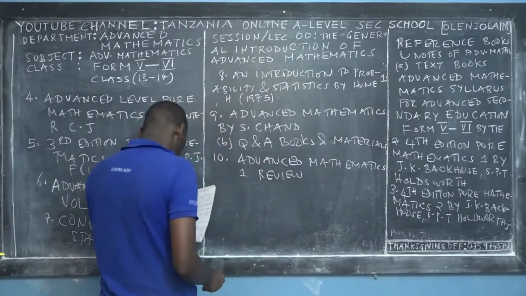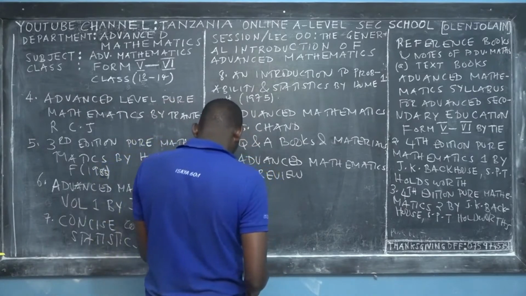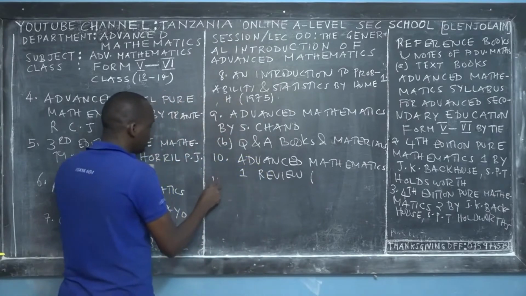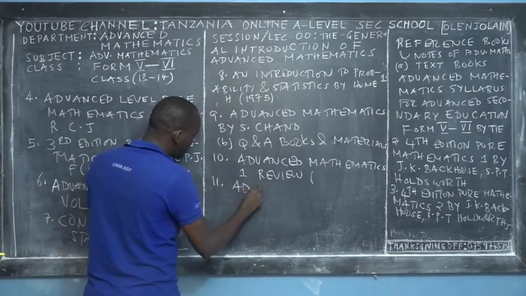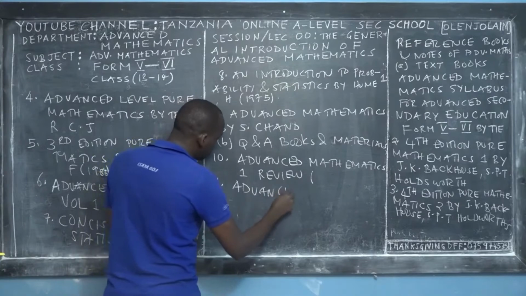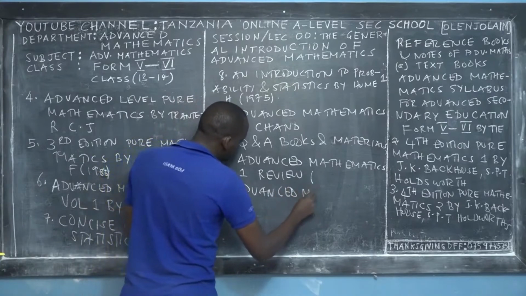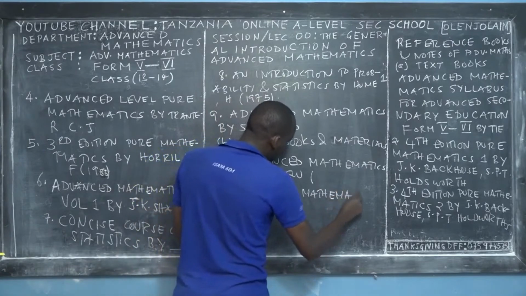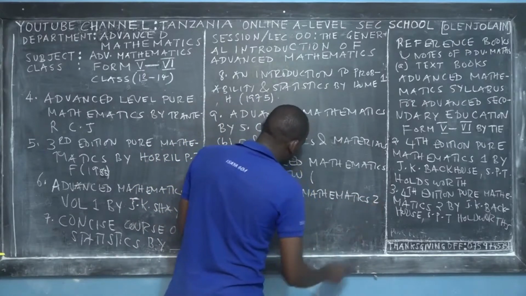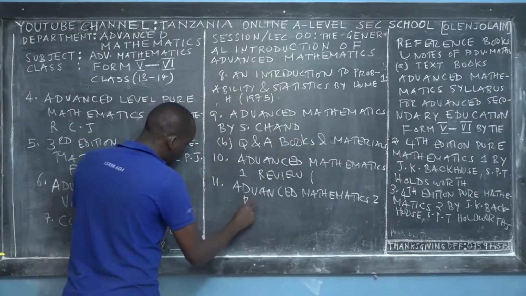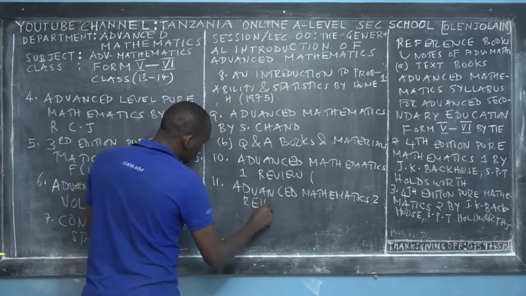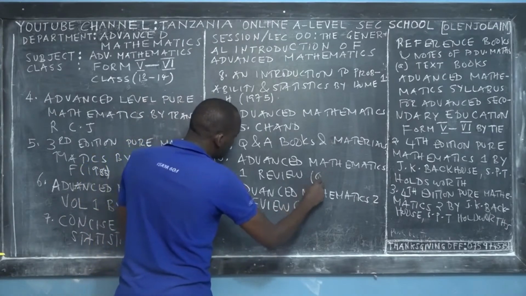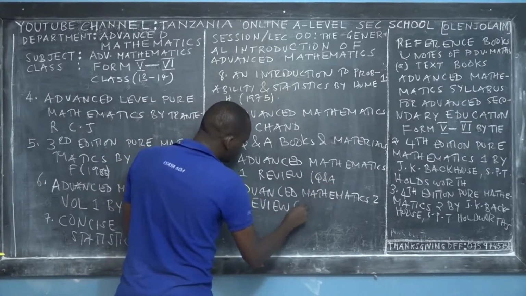This includes questions I will write for you. The next question and answers book is called Advanced Mathematics 2 Review, by the same author, Damians, and it has been published by the APE. These are question and answers books.